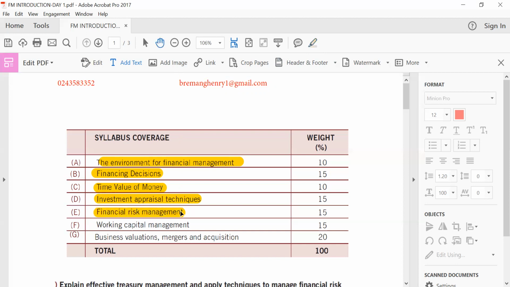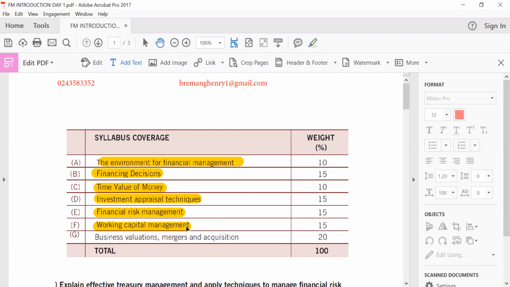Over here, we'll be looking at the hedging techniques. We have two main types of hedging techniques: currency hedging techniques and interest rate hedging techniques. So we'll be looking at those two bits under financial risk management. Then part F, we'll be looking at working capital management.